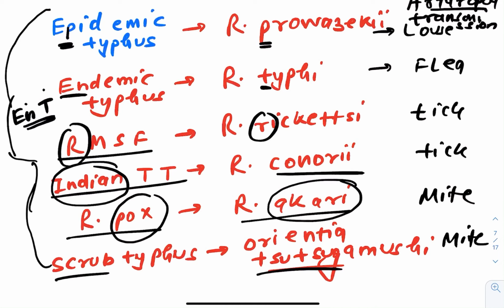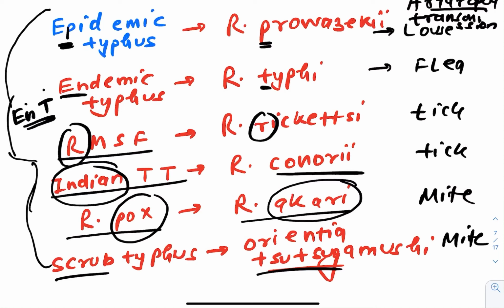So you have to write in this sequence, you have to remember it like this, and then it's a cakewalk to remember the arthropod transmission: louse, flea, tick, mite. Got my point? And what is the drug of choice for all of them? The drug of choice for all of them is doxycycline. This also you need to remember.